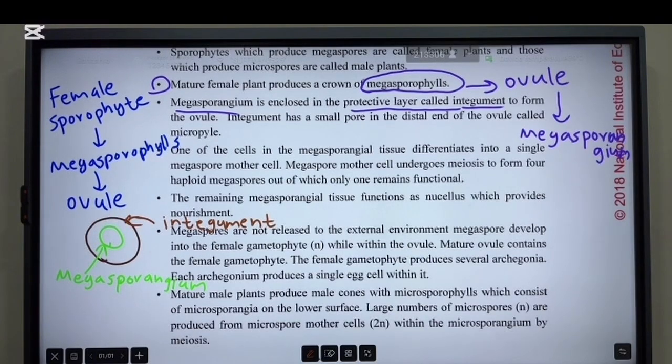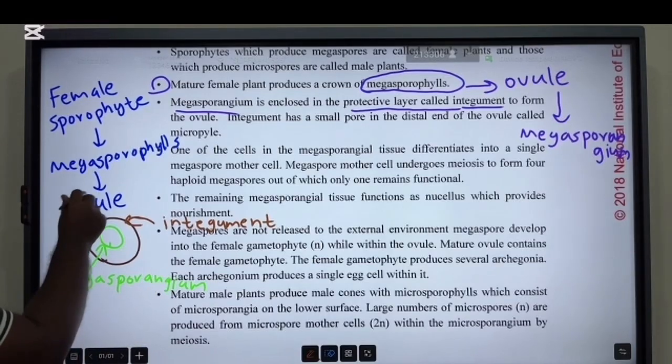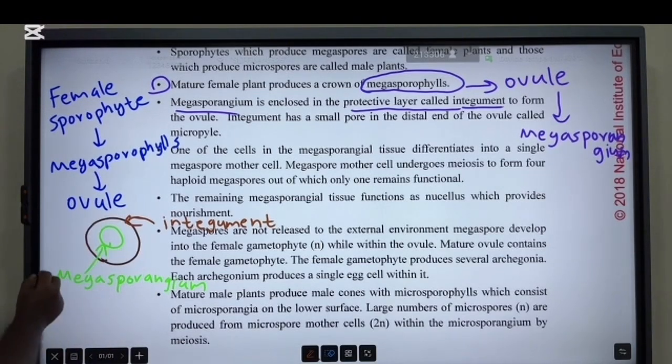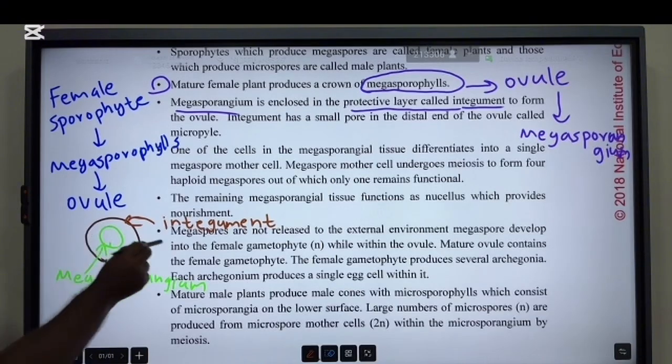Okay. Then integument has a small pore in the distal end of the ovule called the micropyle. Right. So now consider. So this is the ovule. Within the ovule, there is megasporangium, and there is outer covering called integument.